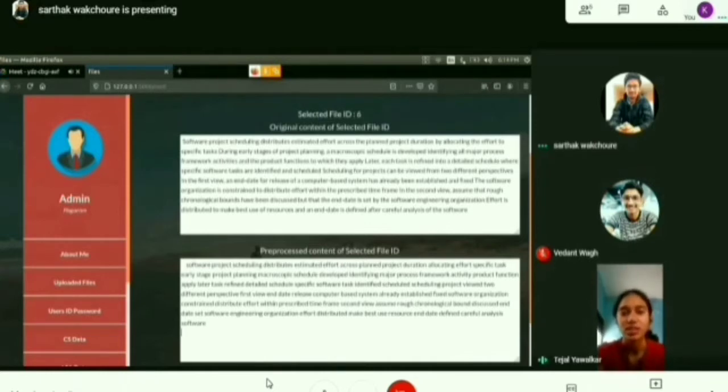Here you can see that in the original file there is a word bin which has been removed in the preprocessed file. It also focuses on removing punctuation marks as well as inflected words. In the original content there is a word resources, which has been reduced to its noun form, resource, and is kept in the preprocessed file as the word resource.